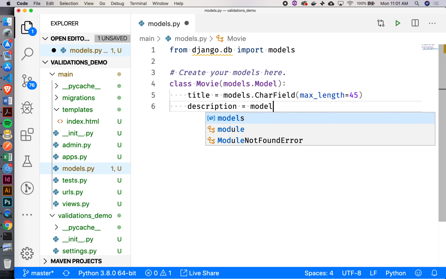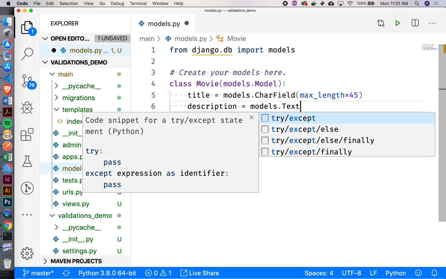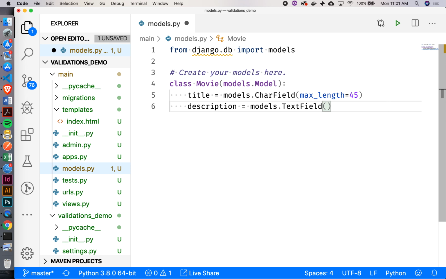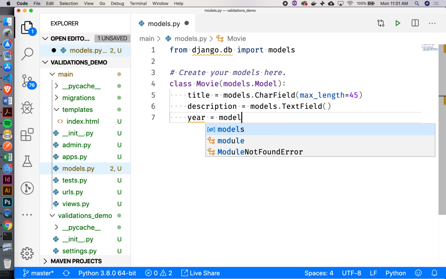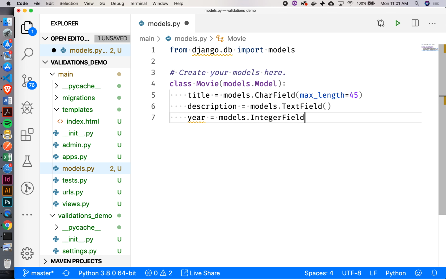And this will be a models.text field, meaning that we should be able to enter as long of a description as we like. That's cool. The other thing that I want to put in here is just a year. Okay, and that will be a models.integer field, I believe.